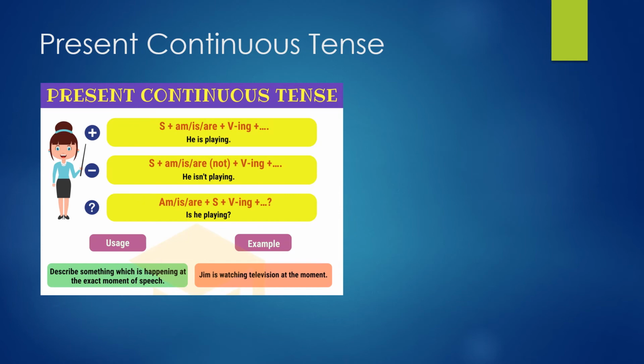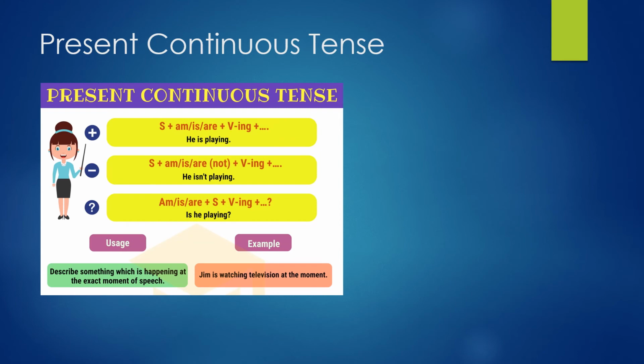He isn't playing, or they aren't playing, for example, if it is in plural. The question is going to be, as in all the questions in English, the auxiliary is going to come first. Verb be, am, is, or are, plus the subject, plus the verb with ing, because in order to have verb be in a sentence, we need the ing form in order to have the question.